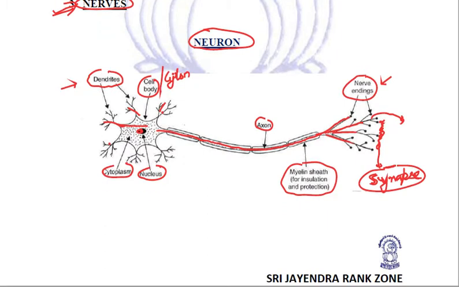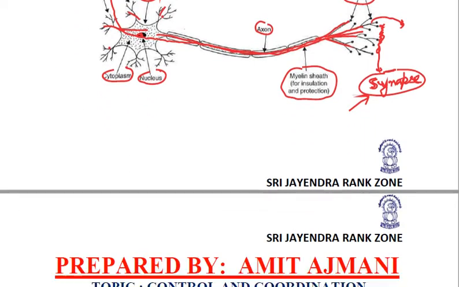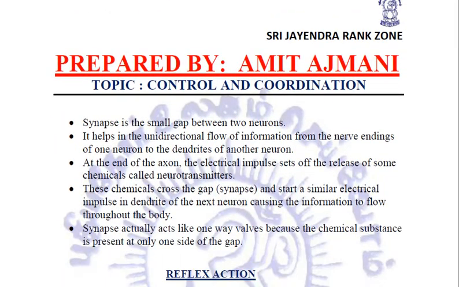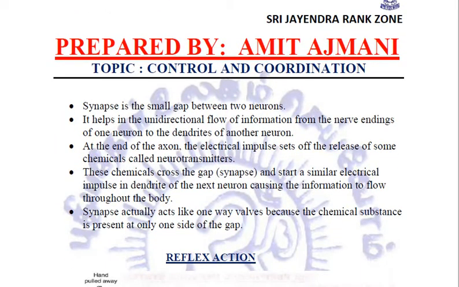You need to relate which part of the neuron receives information, that is the dendrite. What is the actual path taken by the information: from dendrites to cell body to axon to the nerve endings, and then to the dendrite of the next neuron. We need to relate the function of synapse, the microscopic gap between two neurons. So let us try to relate the details.